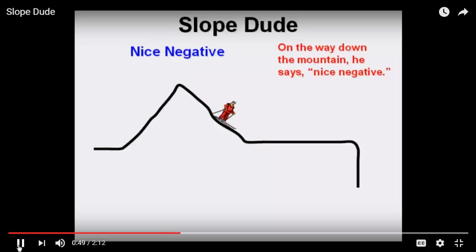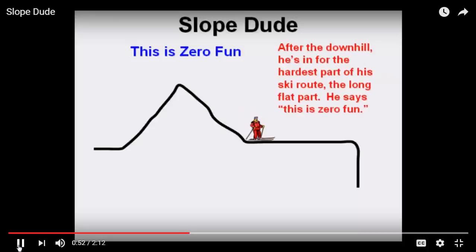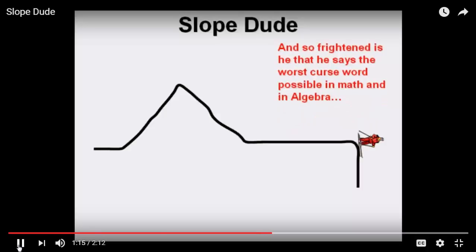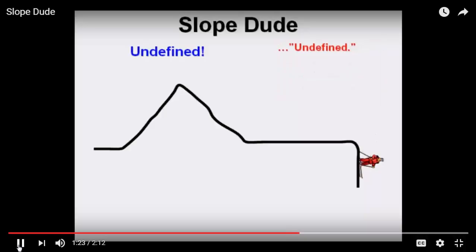Nice, negative. And now, after the downhill, he's in for the hardest part of the ski run, the long, flat part. He says, this is zero fun. And as he finishes the flat part, he doesn't see well ahead, and all of a sudden, he comes to the edge of a cliff. It's straight down. So frightened is he that he says the worst curse word possible in math and in algebra. Undefined.